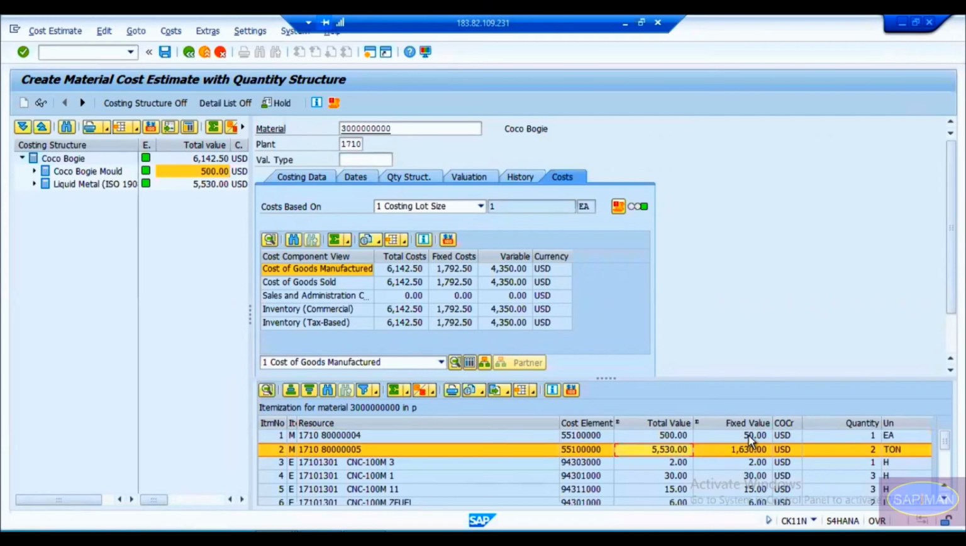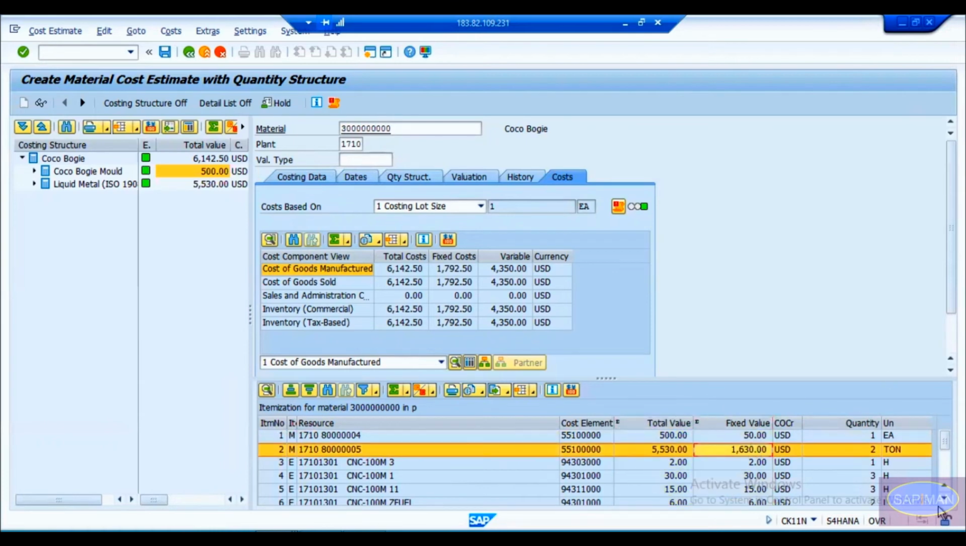Okay, and if you look into fixed, meaning operation cost, the operation cost for this 8004 is $50 US, and the operation cost of this 8005 is 1630 US. It is breaking up the operation cost also, in case you want to see it in a different way. Okay, but the total valuation is 500 and 5530. This total valuation includes this fixed valuation. Okay, remember that.